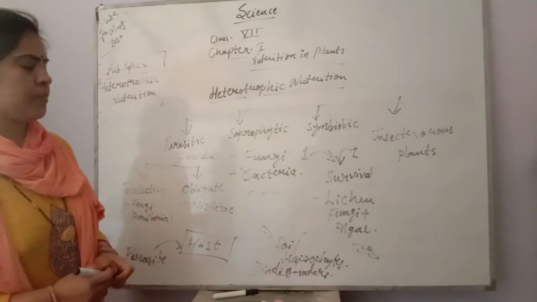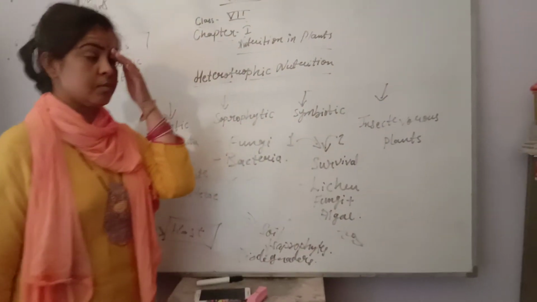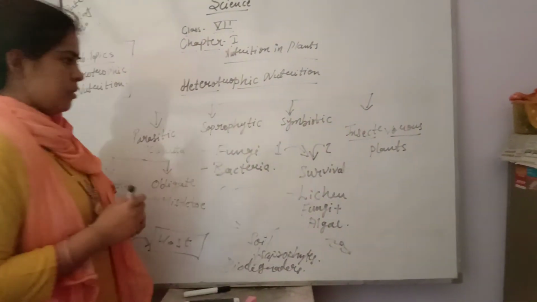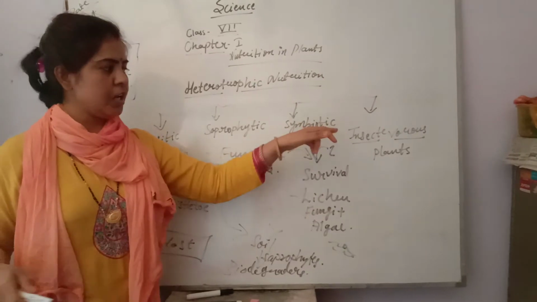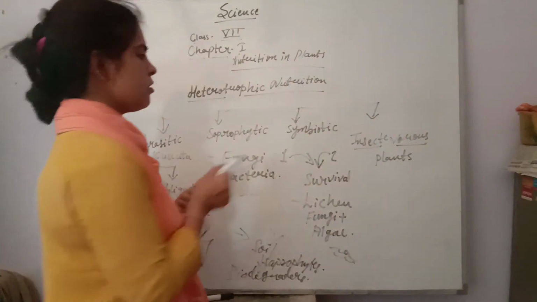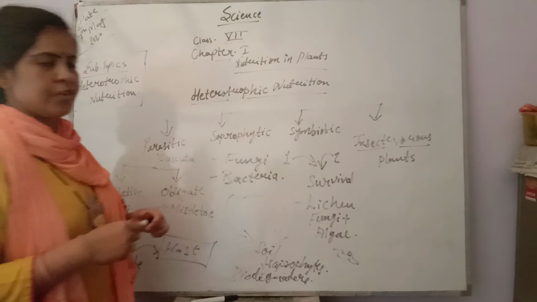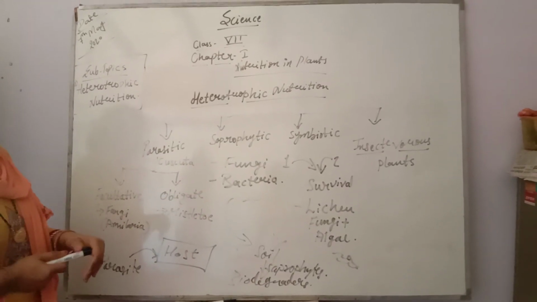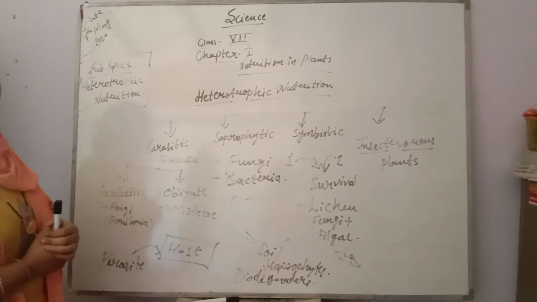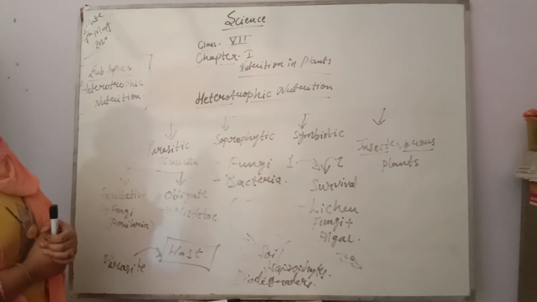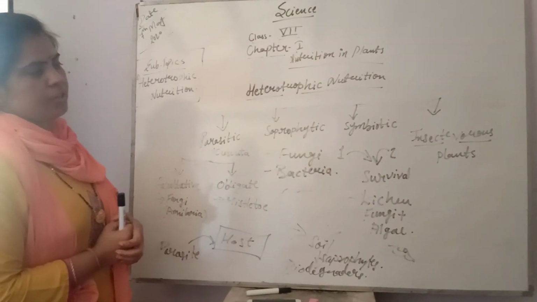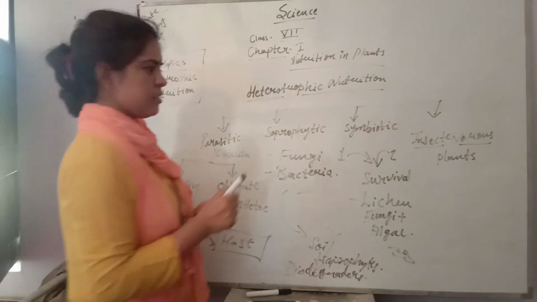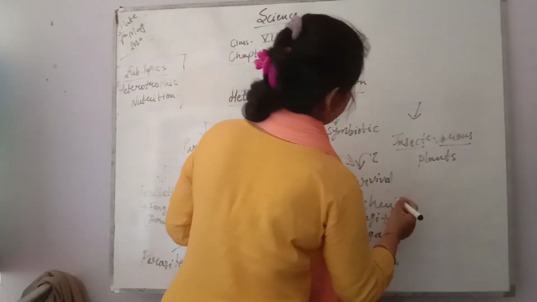Example is lichen. Now let us come to the insectivorous plant. As the word suggests, insectivorous, they must be capturing insects. For what? For their extra nutritional requirement. It's not like that they cannot synthesize the food. They can synthesize the food, but they require it more. So what must they be doing? They must be capturing the food. That is insectivorous plant. Insectivorous plants are the plants which capture insects for their nutritional requirement.